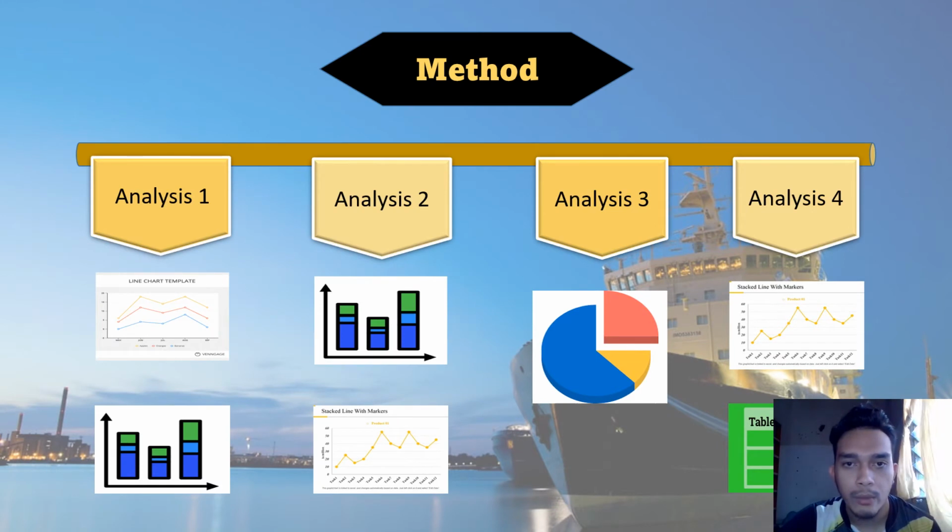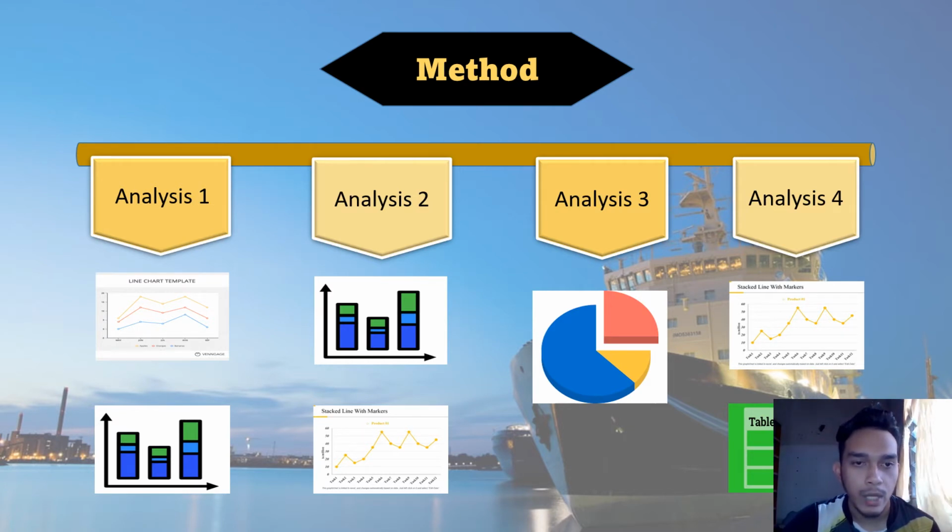In this slide, I will explain about the method that we use in our project, how we identify the data, how we sort out the data, and anything else. We use a few methods or charts. From the slide before, the objectives, here we change the name of the objectives. We just use analysis 1, analysis 2, analysis 3, and analysis 4. The concept is the same, but we just change the name to make our work easier.